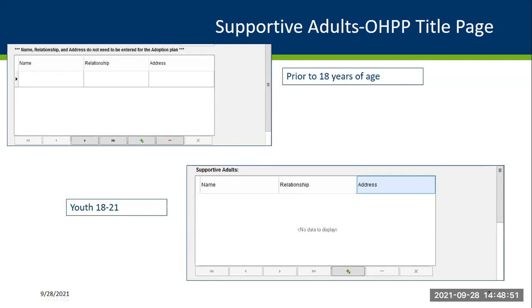And all of the hints on how you enter relationships for youth under age 18, and information for youth 18 to 21, is listed in an out-of-home placement plan document tab job aid, that can also be found next to a previous webinar related to the new changes to the out-of-home placement plan.